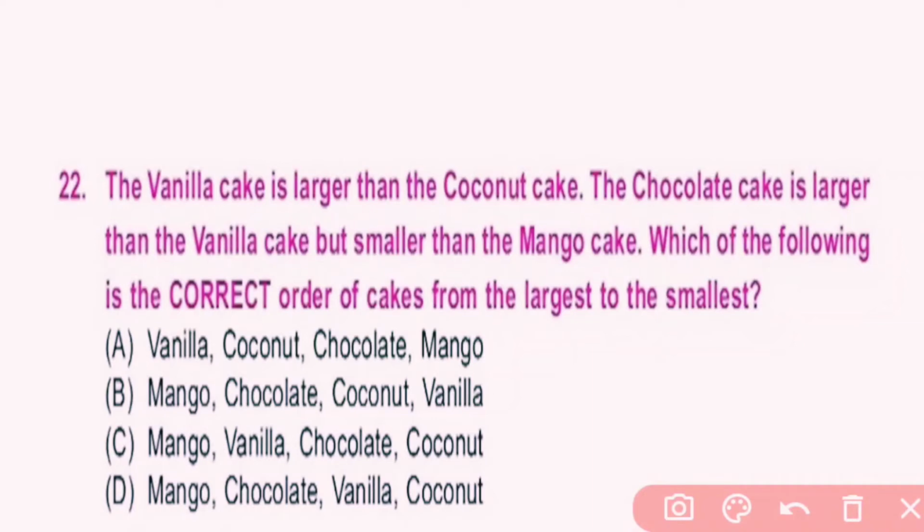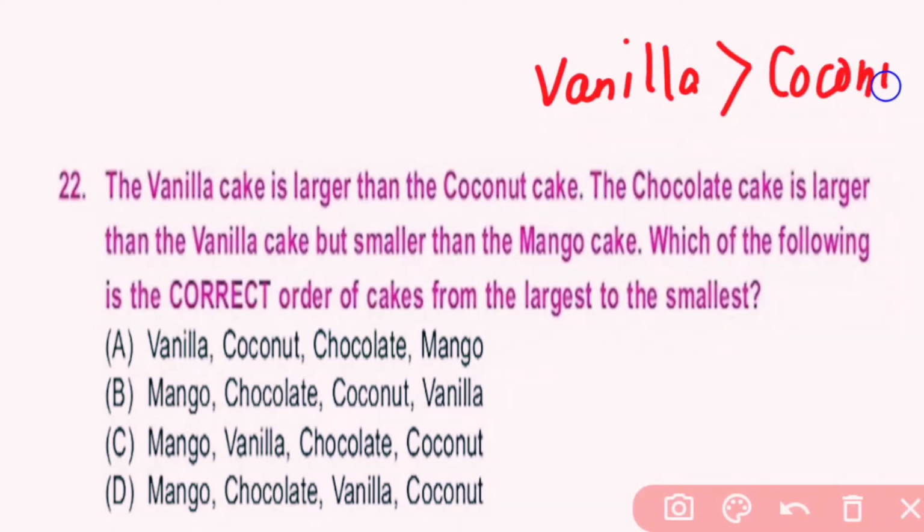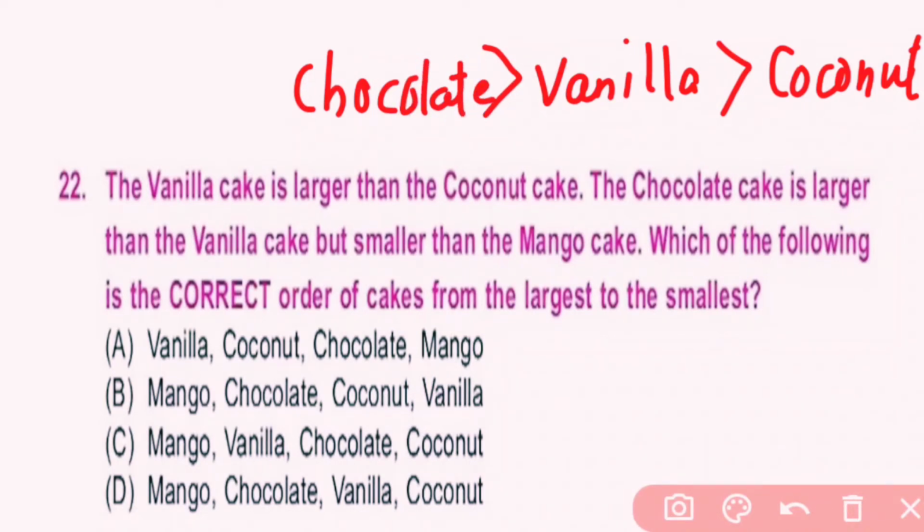According to the question, the vanilla cake is larger than the coconut cake, and the chocolate cake is larger than the vanilla cake but smaller than the mango cake, which means mango is the largest.